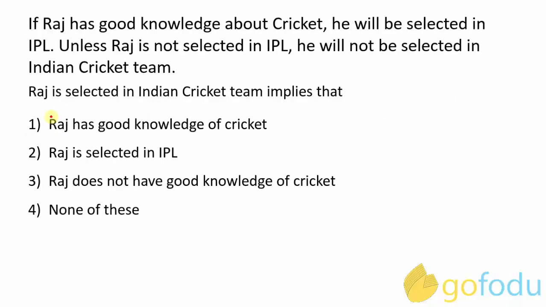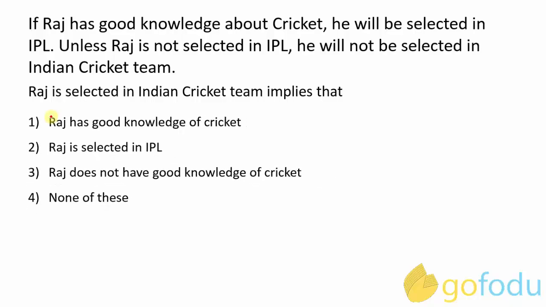Now last example. If Raj has good knowledge about cricket, he will be selected in IPL. Unless Raj is not selected in IPL, he will not be selected in Indian cricket team. The question is given as: Raj is selected in Indian cricket team implies that. Okay, 4 options: Raj has good knowledge of cricket, Raj is selected in IPL, Raj does not have good knowledge of cricket, and none of these.